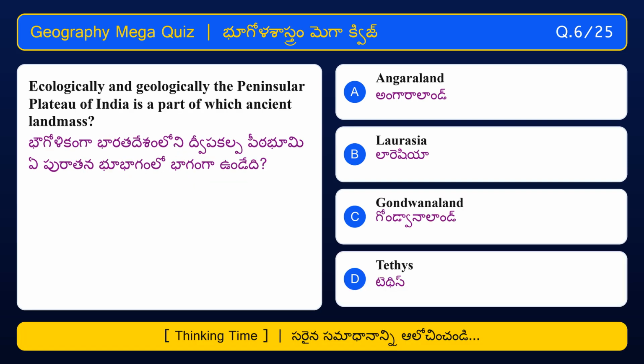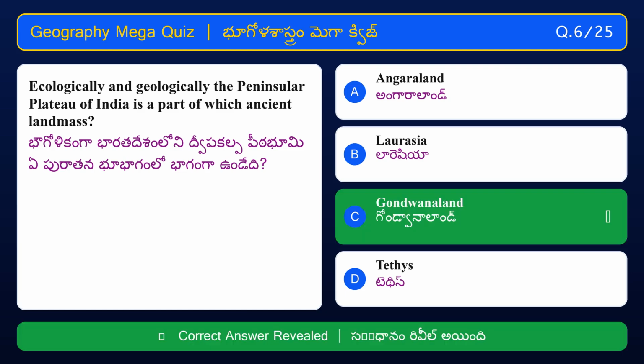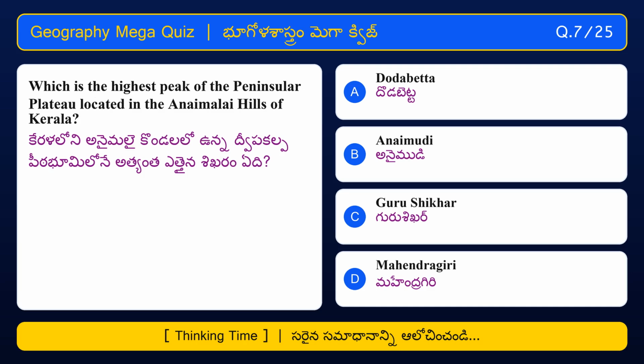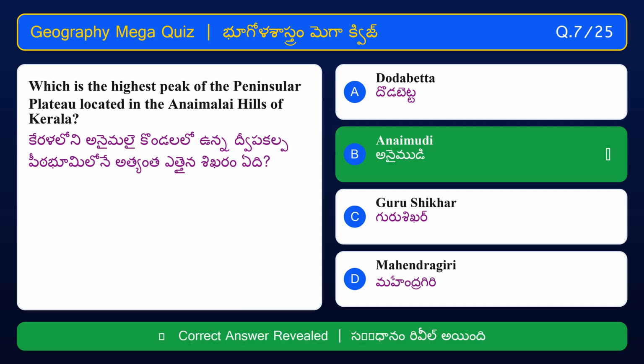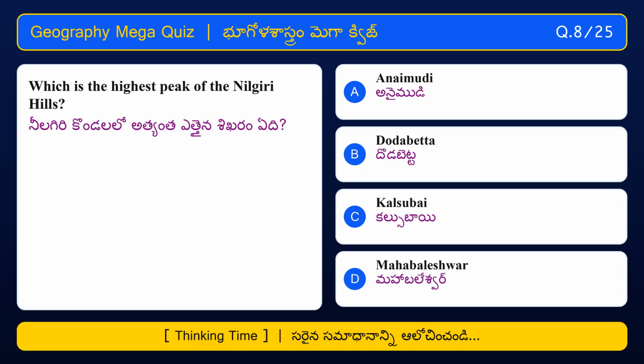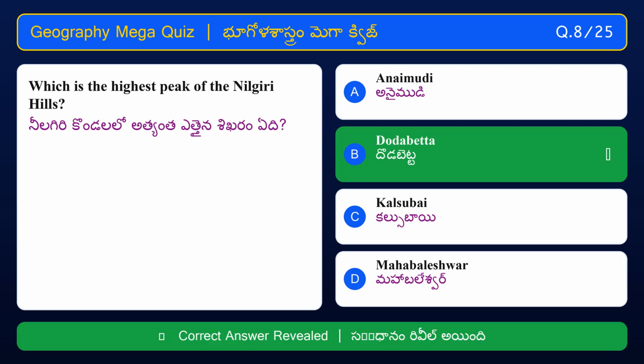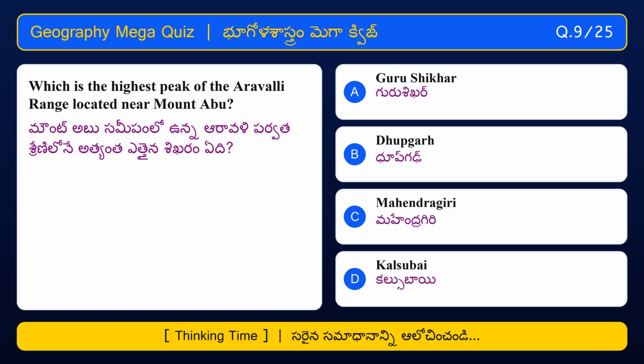Ecologically and geologically, the peninsular plateau of India is a part of which ancient landmass? Gondwana Land. Which is the highest peak of the peninsular plateau located in the Anaimalai hills of Kerala? Anamudi. Which is the highest peak of the Nilgiri hills? Doda Betta. Which is the highest peak of the Aravalli range located near Mount Abu?